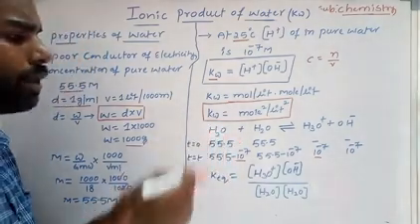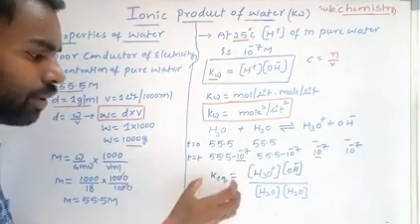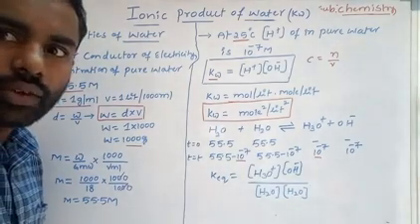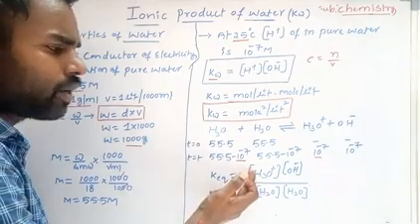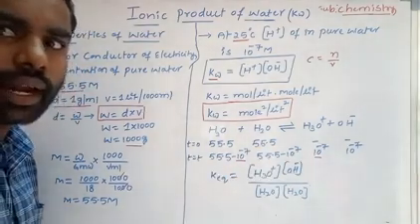Now for this equilibrium reaction you can write the equilibrium constant. What can we write for the equilibrium constant? The equilibrium constant is the product of the molar concentrations of the products divided by the product of the molar concentrations of the reactants.